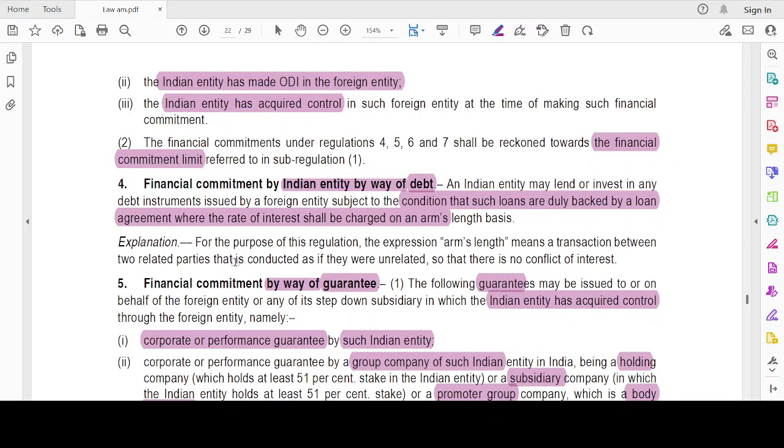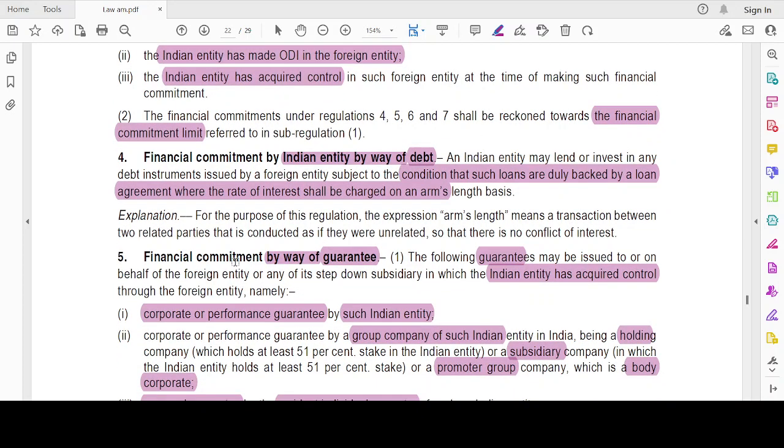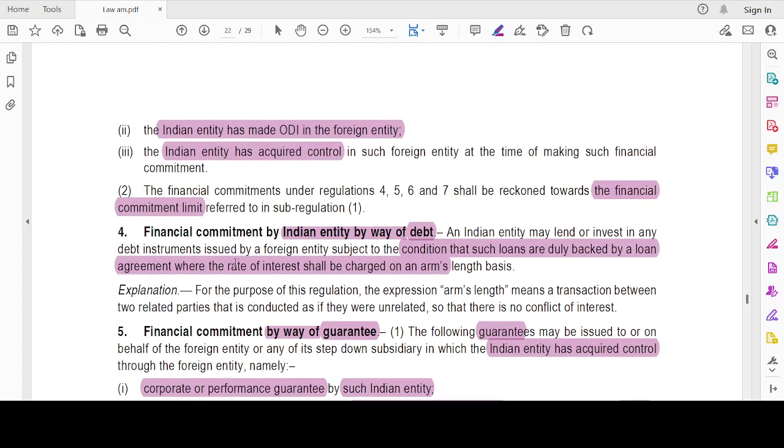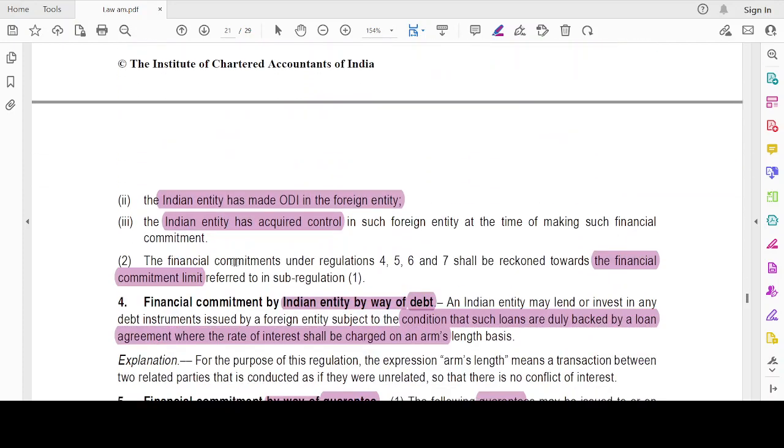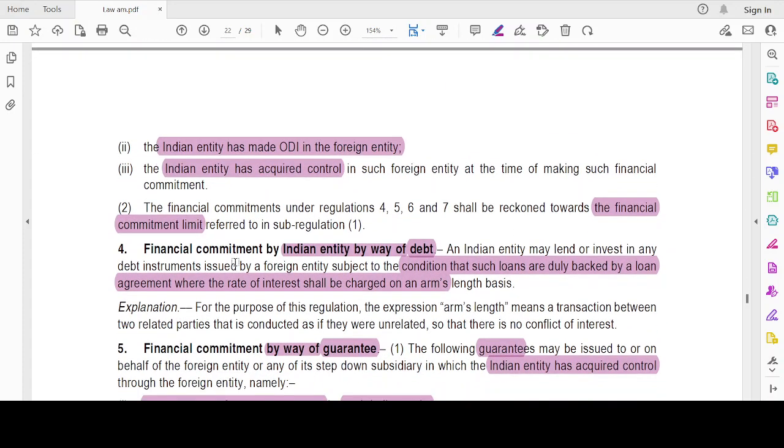Now, moving on to the next one. Financial commitment by an Indian entity by way of debt. We first saw that this is the eligibility criteria. Okay. Now, for each thing there are some more points, right? For financial commitment by an Indian entity by way of debt, see, an Indian entity may either lend or invest in the debt instruments issued by the foreign entity. Okay, but it is subject to the conditions that the loans should be secured, that is duly backed by a loan agreement, where the rate of interest shall be charged on an arm's length basis.